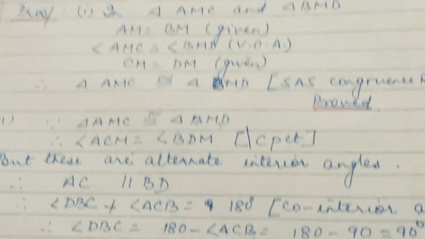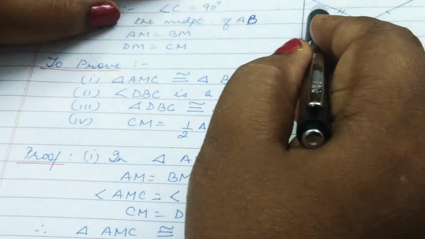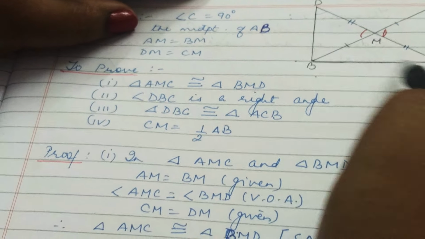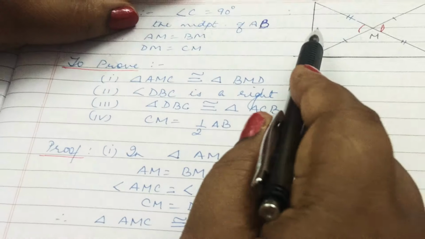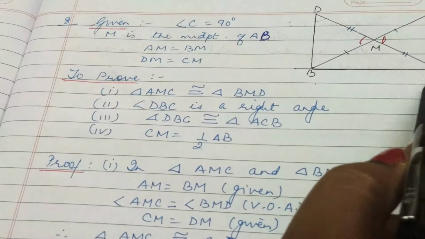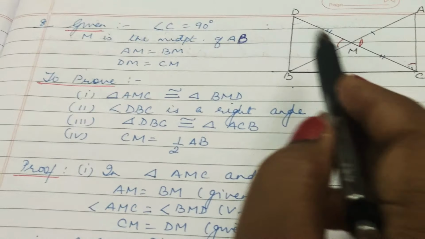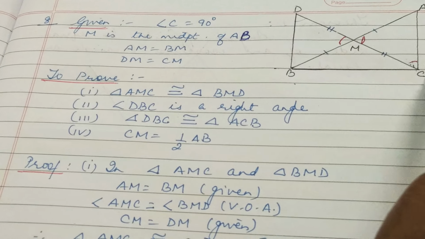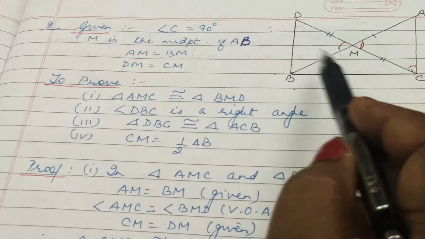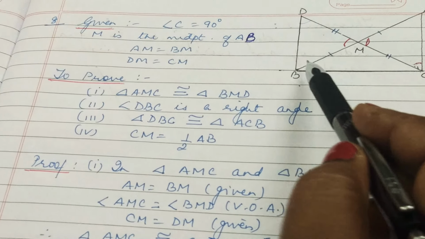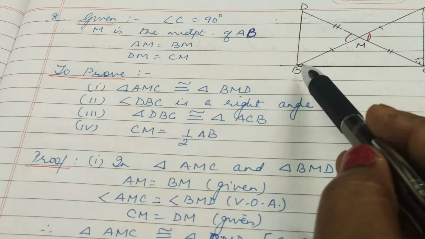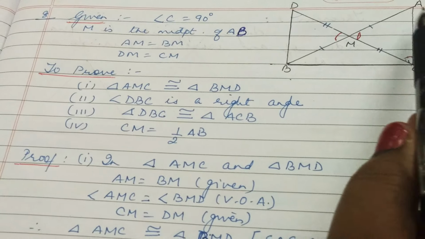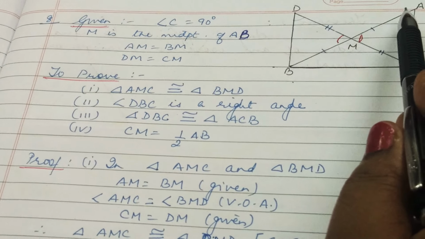Now, the third part, we have to prove that triangle DBC is congruent to triangle ACB. Let us consider these two triangles DBC and ACB. We will find that DB will be equal to AC. Why? This is by CPCT, since we have proved in the first part that triangle BMD is congruent to triangle AMC.